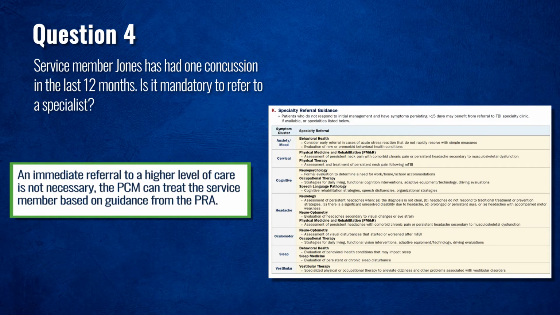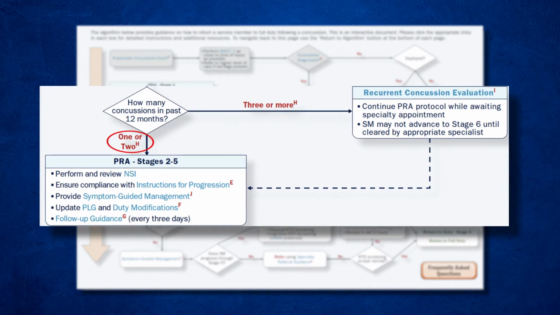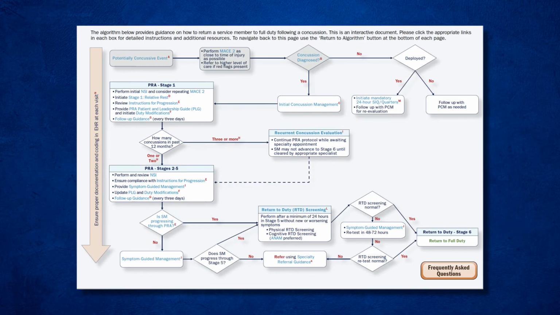Since this is service member Jones's first concussion in the past 12 months, he does not need a referral to a higher level of care. In most cases, service members will completely recover and be able to return to full duty in approximately 2 weeks. Thus, the PCM should feel comfortable treating based on guidance in the PRA clinical recommendations, and immediate referral is not necessary. If this had been the 3rd concussion in the past 12 months, you would refer to a neurologist or other qualified provider for a comprehensive neurologic exam while also initiating the PRA protocol.